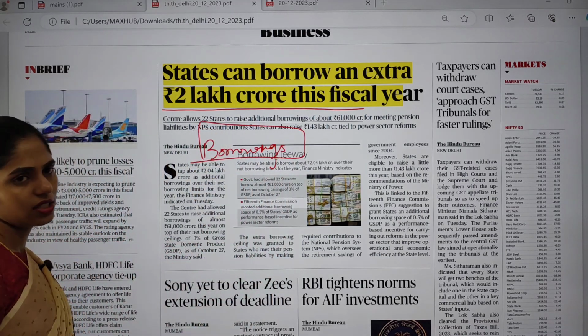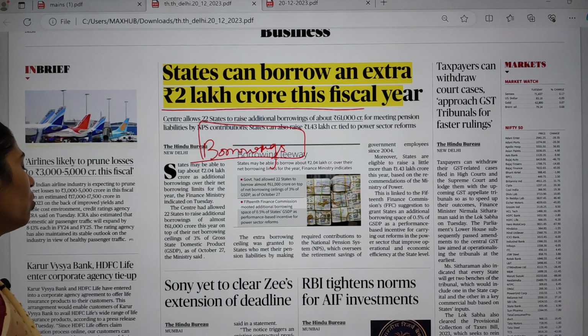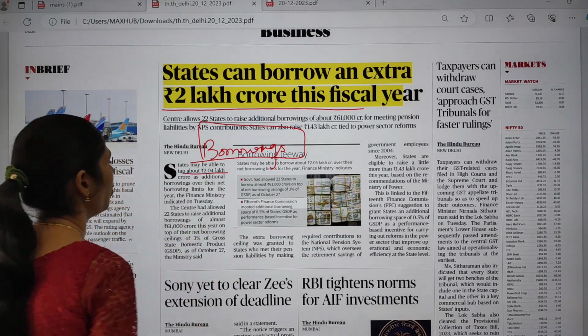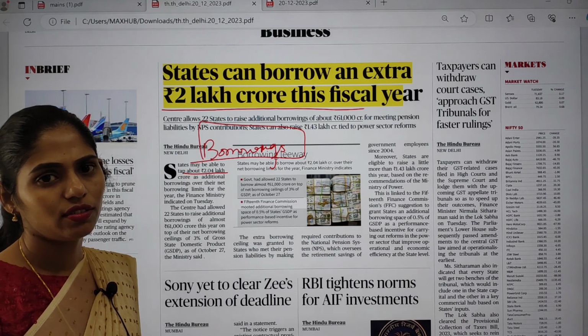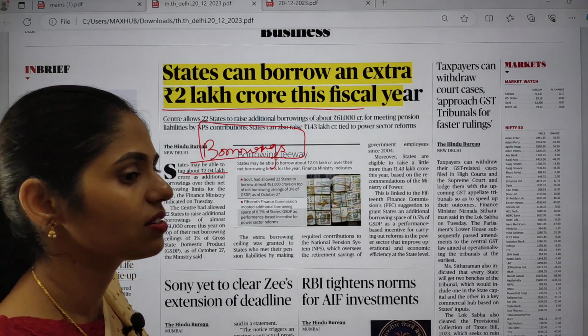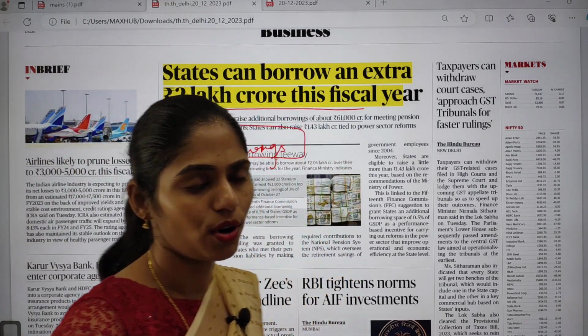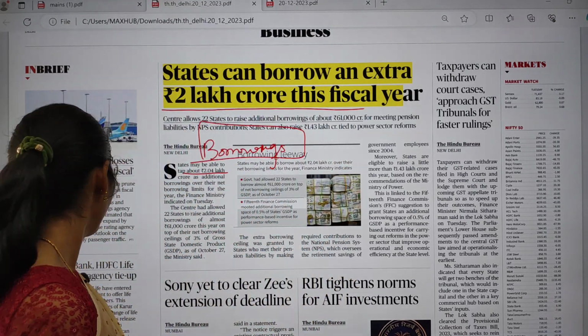Now the finance minister says that the states can go for additional borrowings of 2.04 lakh crore over their net borrowing limits. This is the main thing that was said, and here you have to see how we can go for borrowing for the central government as well as the state government. That is important from your economy point of view.